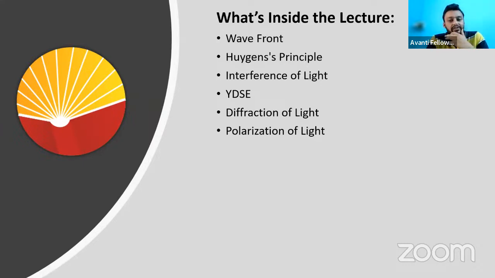There are a lot of things to be studied in this chapter. First of all, we will start with the wave nature of light, that is wavefront. What is Huygens principle? Then we will study interference, YDSE, diffraction, and polarization. Now listen to me very carefully.